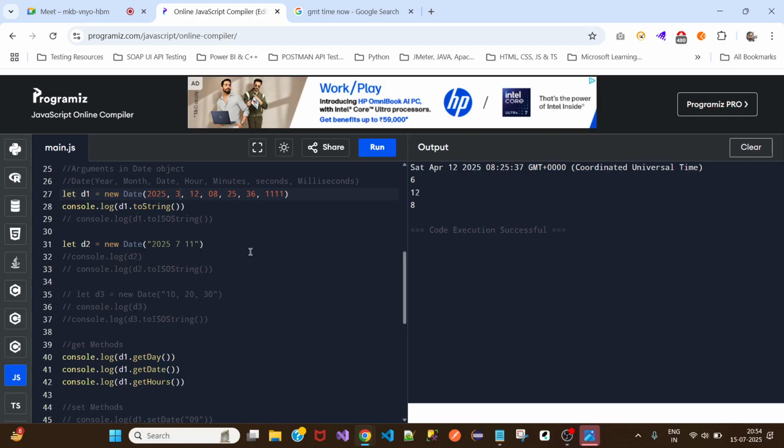Then change 2025. Now I can change today's date. Then I should remove 3 and 7, keep it 7. Then remove 12, then 15. Should say 15. Yes, today's date. Then run.